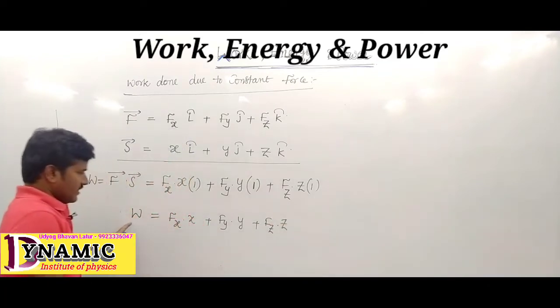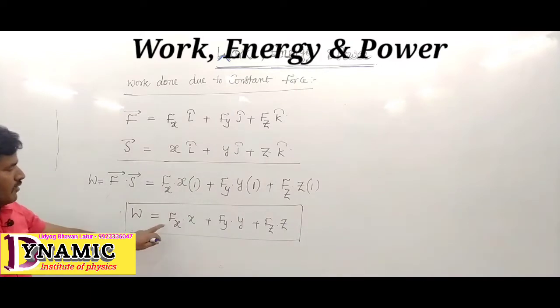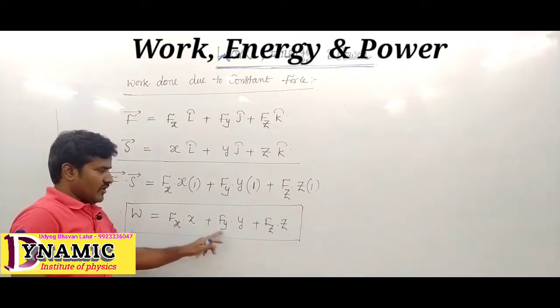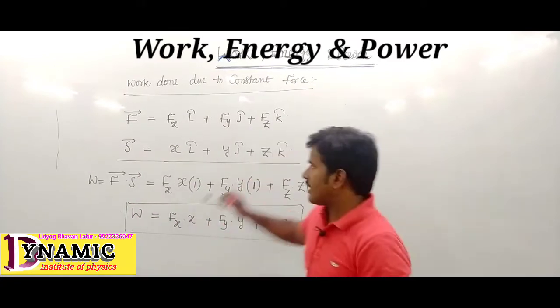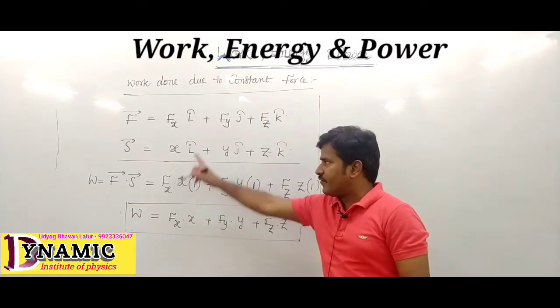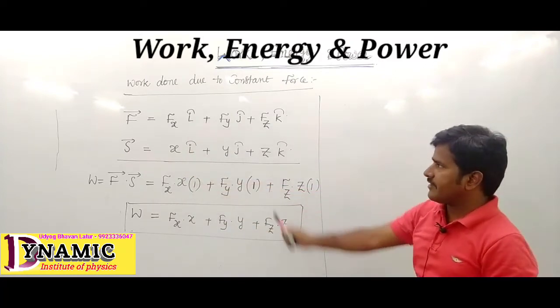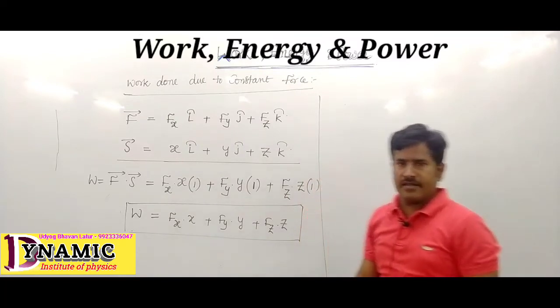The dot product of force and displacement indicates the work done. This is the work done due to a constant force.